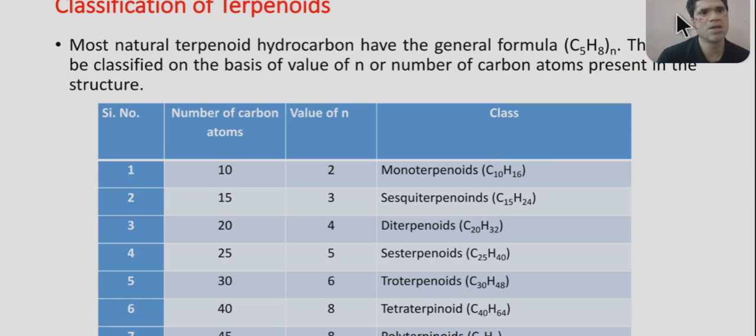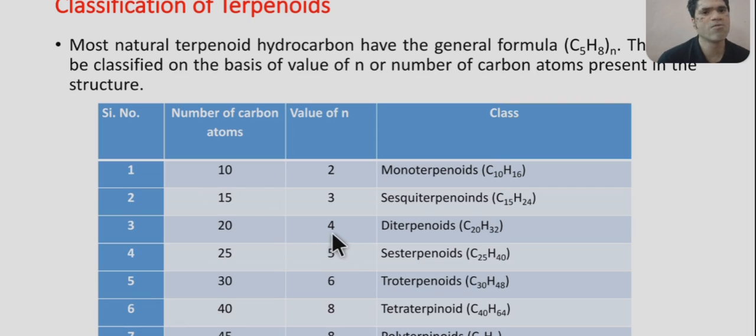Whenever the value of n is 2, it is called a monoterpenoid. That means 2 isoprene units are there, and a total of 10 carbon atoms. When the value of n is 3, that is, when it contains 3 isoprene units, it is called a sesquiterpenoid, and the number of carbon atoms present is 15.